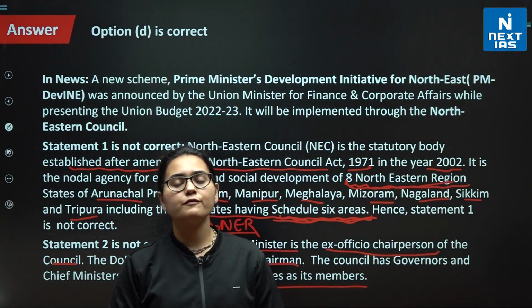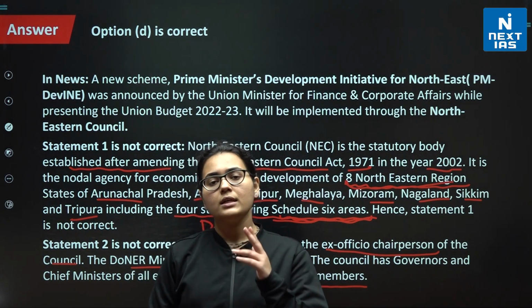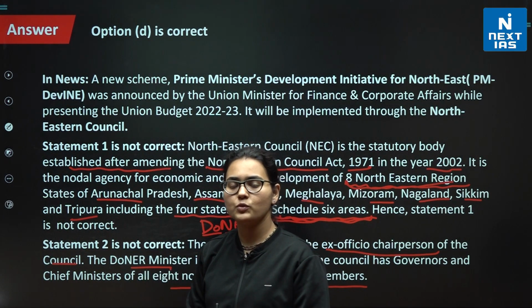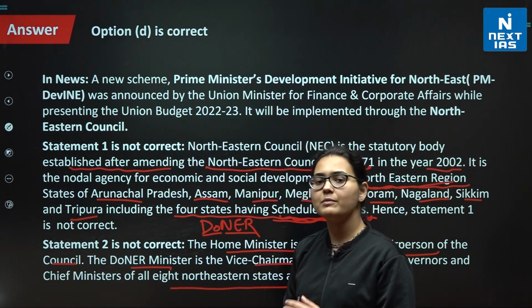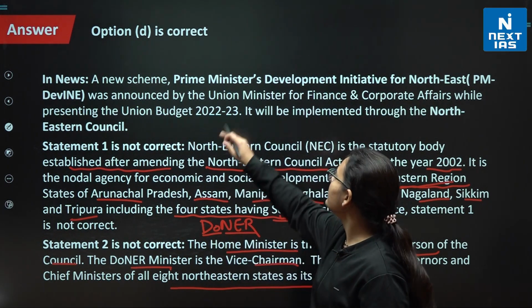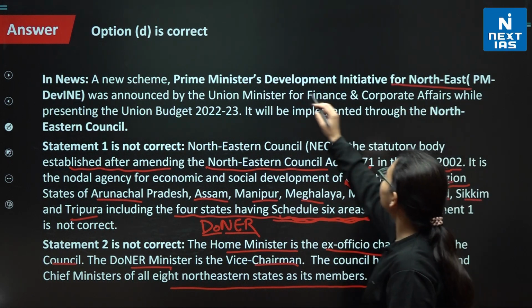Now, in the budget of 2022-23, a scheme was announced by the Finance Minister. The scheme is PM-DevINE, the Development Initiative of Northeast.